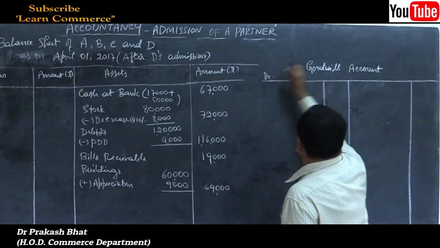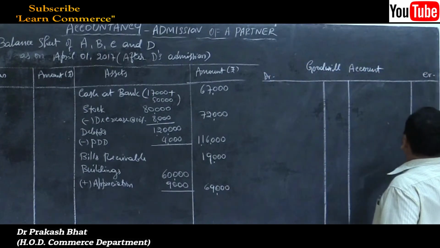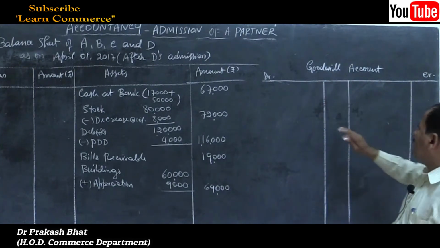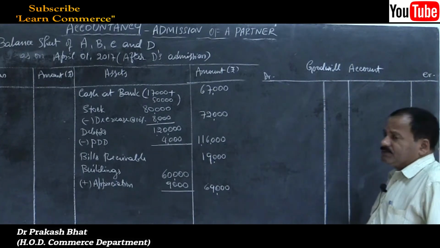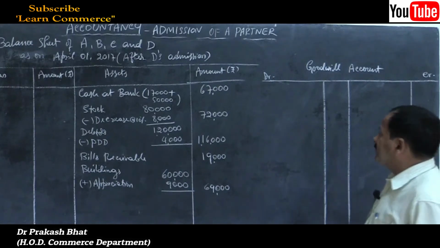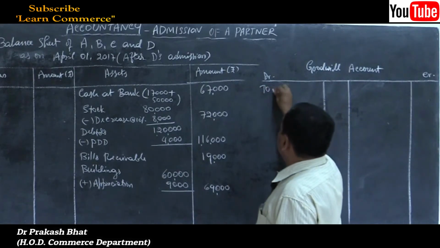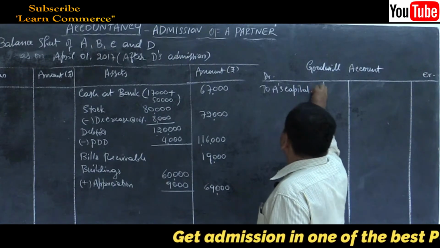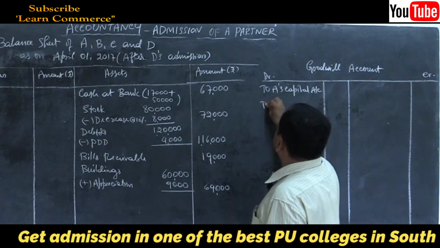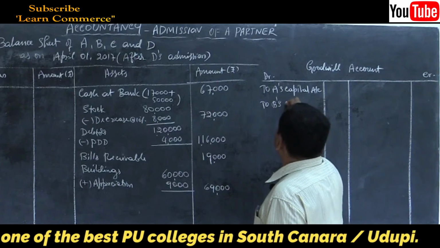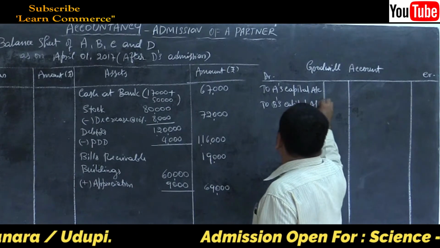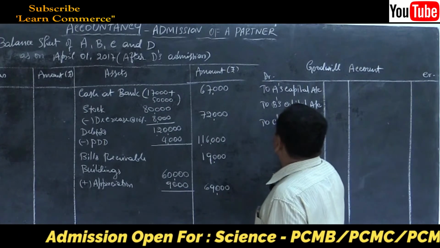Debit, credit. While creating the goodwill account, debit goodwill account to old partners' capital accounts: to A's capital account, B's capital account, C's capital account.